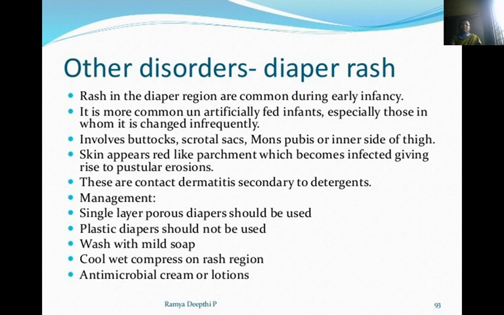It involves the buttocks, scrotal sac, groin, pubis, and inner side of the thigh. Skin appears red like parchment, which becomes infected, giving rise to pustular erosions. These are contact dermatitis secondary to detergents. Management: single layer porous diapers should be used. Plastic diapers should not be used. Wash with mild soaps, apply cool wet compresses on the rash area, and use antimicrobial creams and lotions.